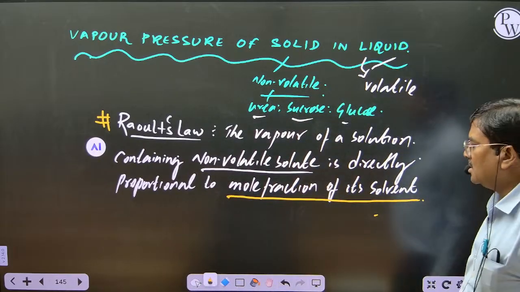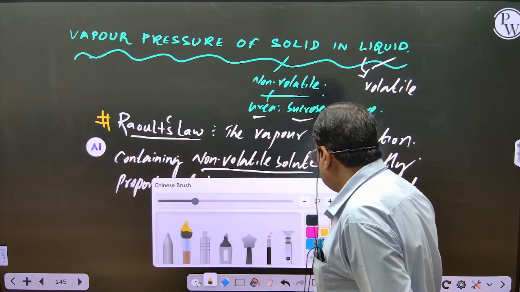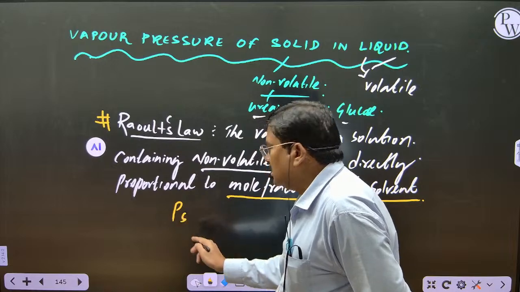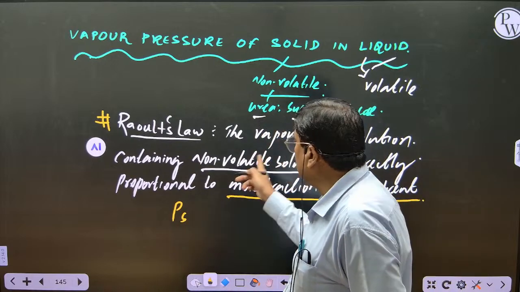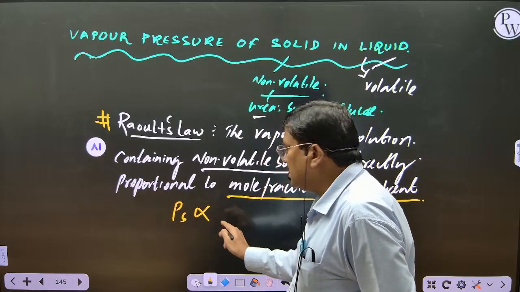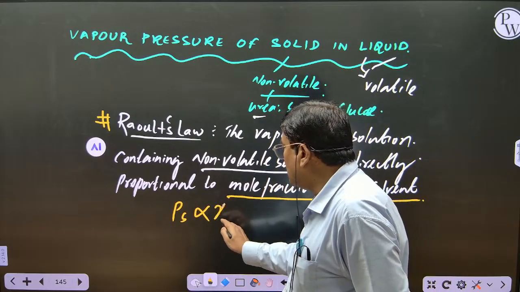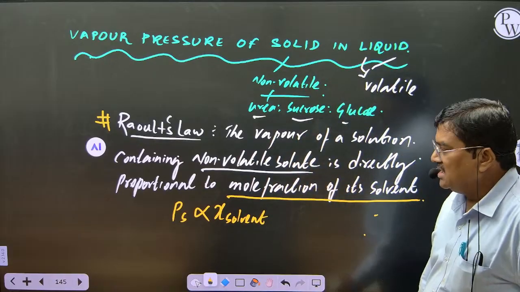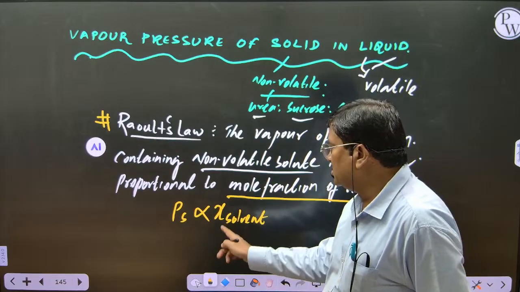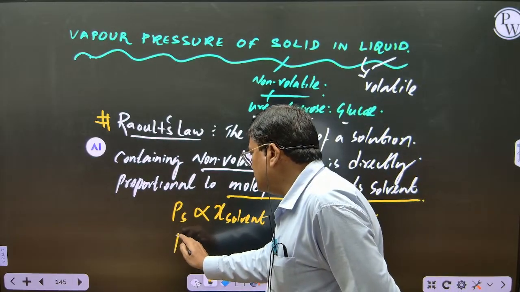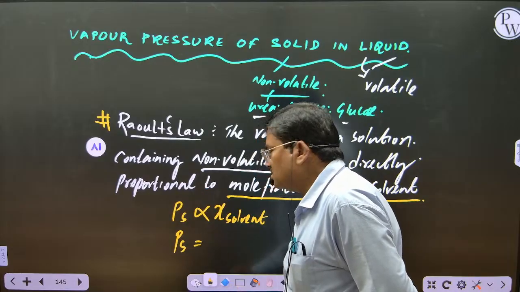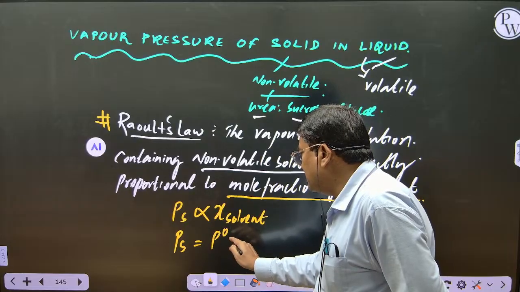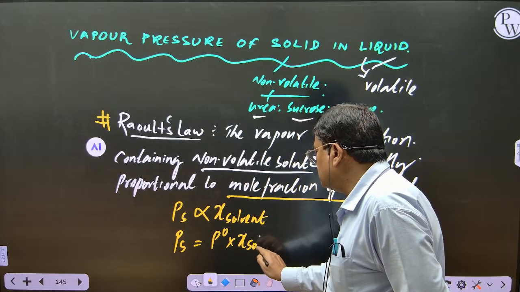Now mathematically, how do we represent this? See, the vapor pressure of the solution, that is P_s, the vapor pressure of solution containing non-volatile solute, is directly proportional to mole fraction of its solvent, that is chi. Chi is what? Mole fraction of solvent. Now removing the proportionality, what do we write, student? Vapor pressure of solution is equal to P naught times chi. What is P naught? Vapor pressure of pure solvent.